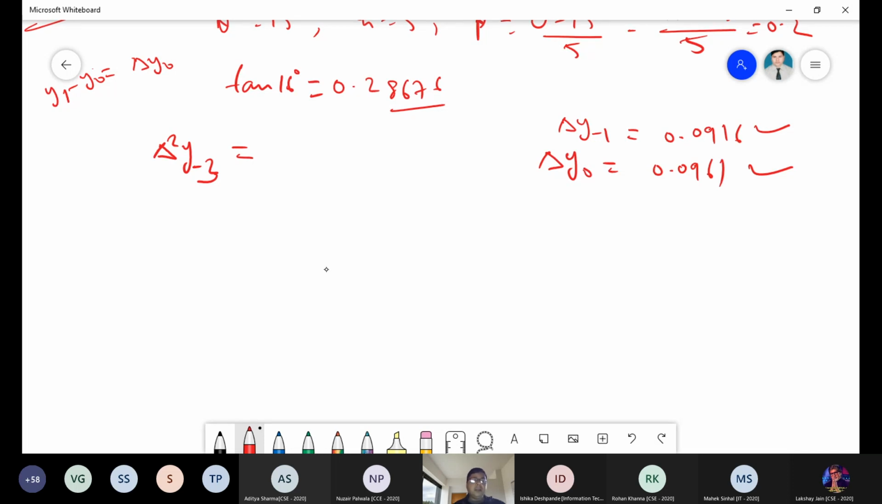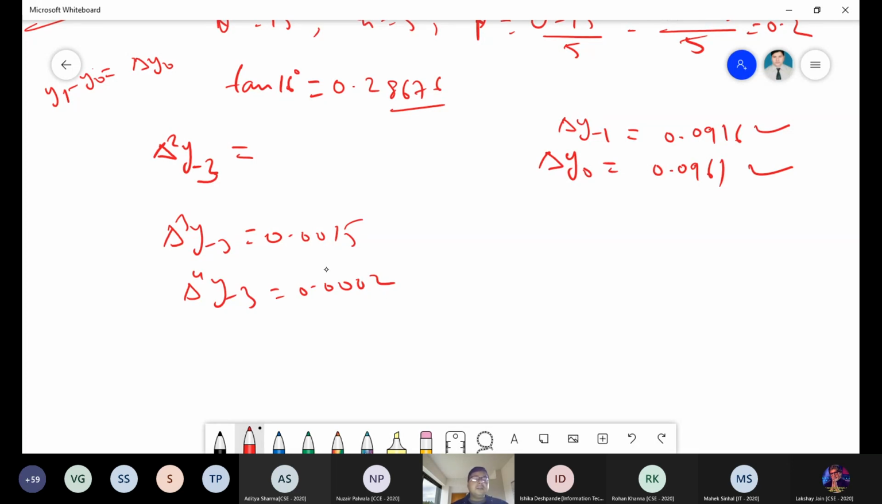Similarly, del cube y minus 3, that is the first value, is 0.0015. Fine. Same for del to power 4 y minus 3, which is 0.0002. Correct? Yes, sir. When you go for that, make the correction, because the first table I constructed in the first question, you have followed that one, and this is the forward difference operator.